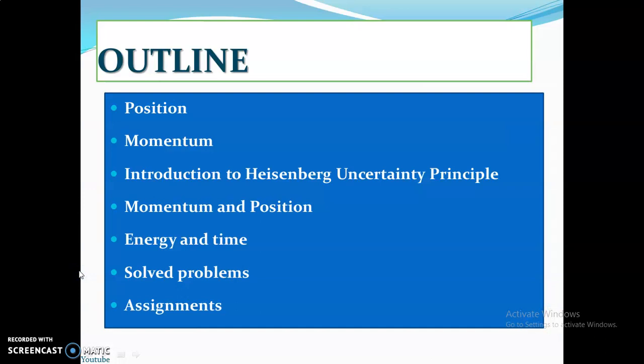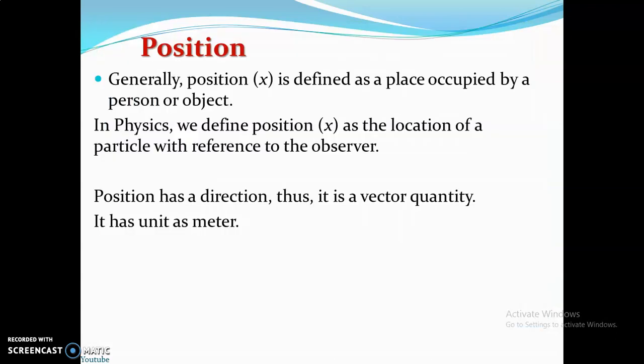In the outline for today's class, we have position. We're going to relate position in terms of physics. We have momentum, which I believe most of you know about, even though I'll still talk about it. Introduction to the Heisenberg uncertainty principle. Then momentum and position: we are going to look at the relationship between momentum and position. Then we'll relate the Heisenberg uncertainty principle to energy and time. Then we'll look at some solved mathematical problems. Then I leave you with an assignment.